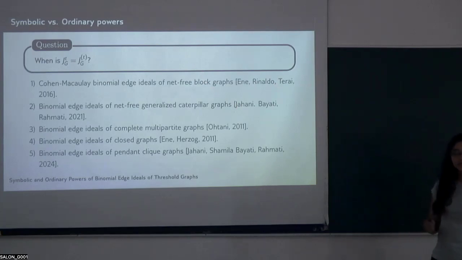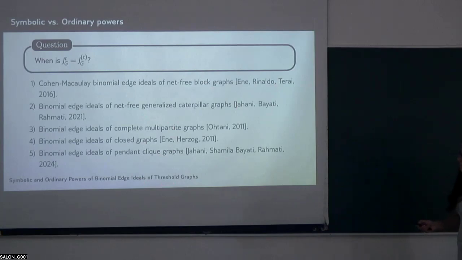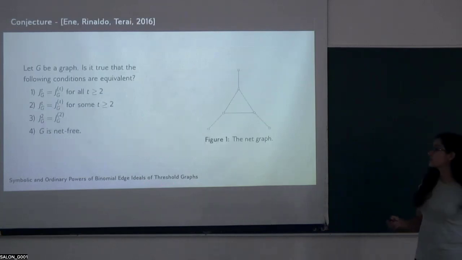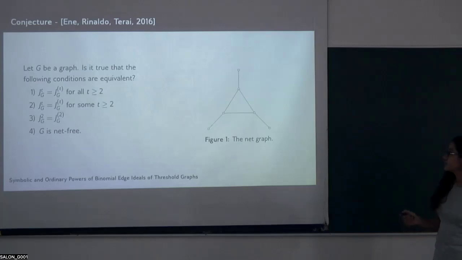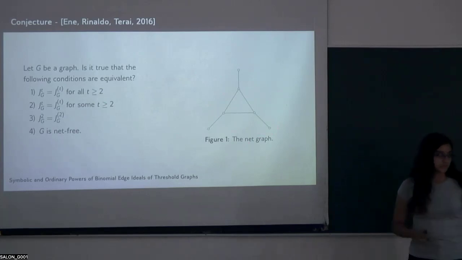It's important to notice that all of these families are net-free. It has been conjectured by Rinaldo and Terai that if G is a net-free graph, that is, it doesn't have this graph as an induced subgraph, then the ordinary and symbolic powers coincide.